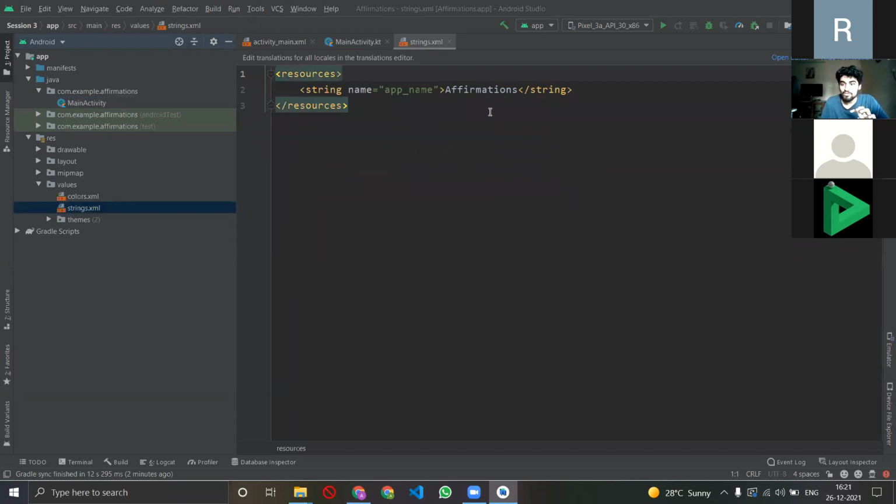We used to define and do everything in the strings.xml file. Now, why in the strings.xml file? Number one thing, the strings.xml file is the place where you can store all the strings of your app. Why? Because you store them as a form of variable, as a form of an ID. So wherever you want to refer to them in the app, you will now have to just write the ID.